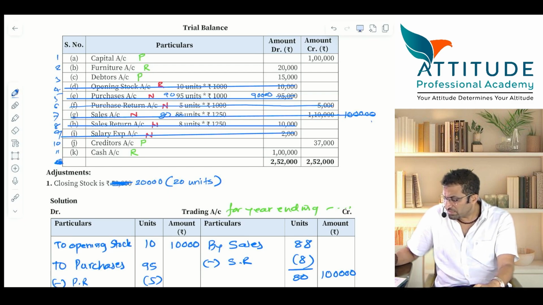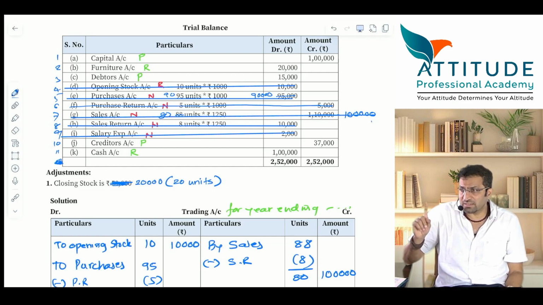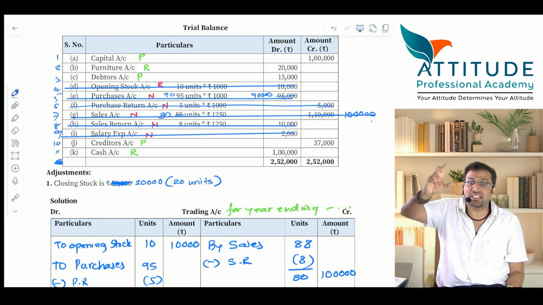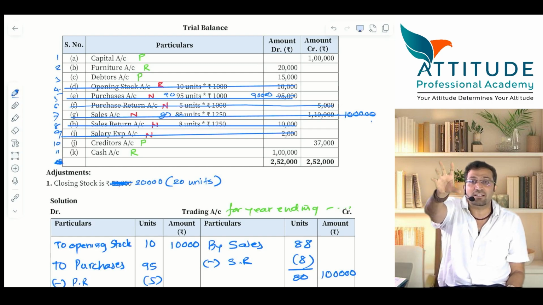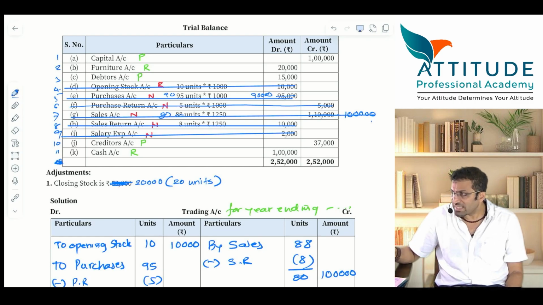Now, see, generally, leaving aside closing stock, if any other adjustments are there, first do the adjustments and then start closing the items in trading account, in trial balance. I once again repeat, here closing stock is an adjustment. If any other adjustments are there, first you have to do the adjustments other than closing stock, because closing stock anyway is the last entry.